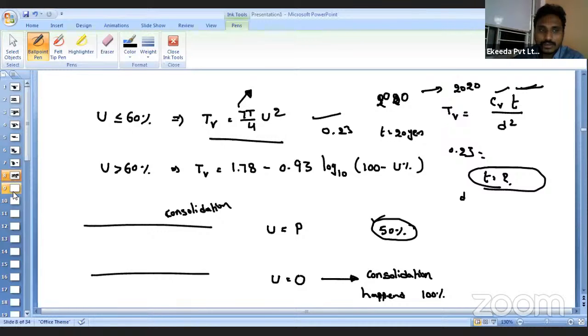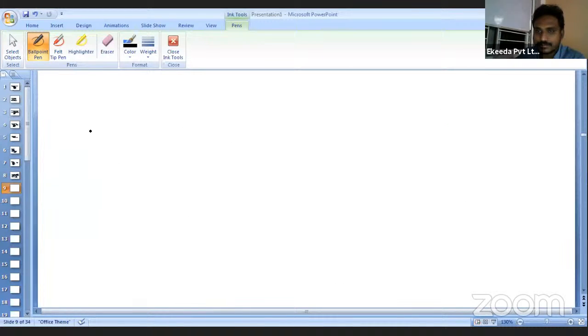Okay, let us say that now what I want to find: the building is constructed in the year 2000. Now you want to know how much consolidation has happened in the year 2020. Okay, so what is the time gap between the construction and the present? That is nothing but 20 years.